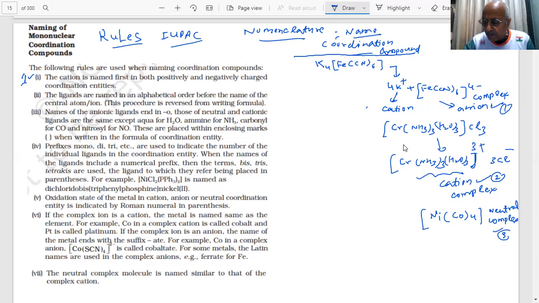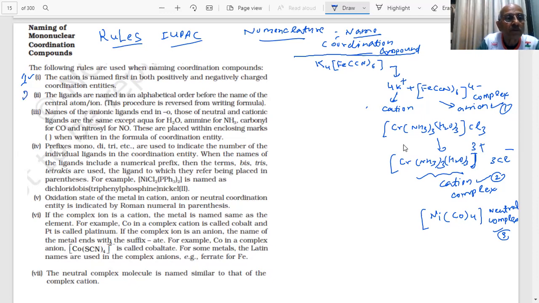Now, the first rule says naming will be done so that the cation is named first. In this case, potassium will be named first, students, because potassium is the cation. In this case, this complex is a cation, and chloride will be named later on because it is an anion. Here is a neutral complex, so no problem. This is the first rule.